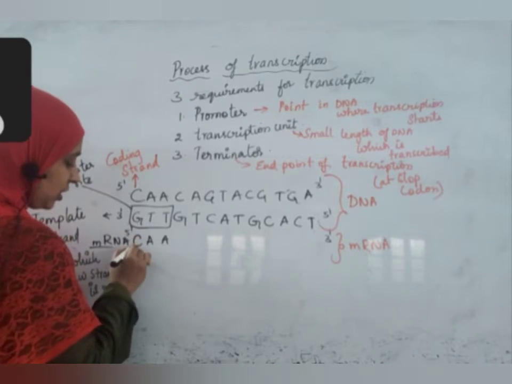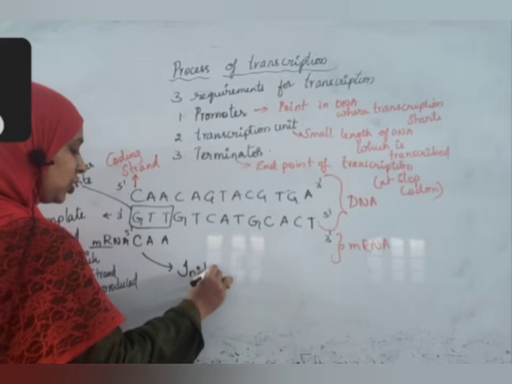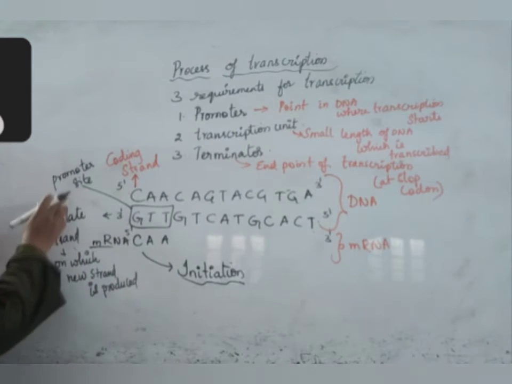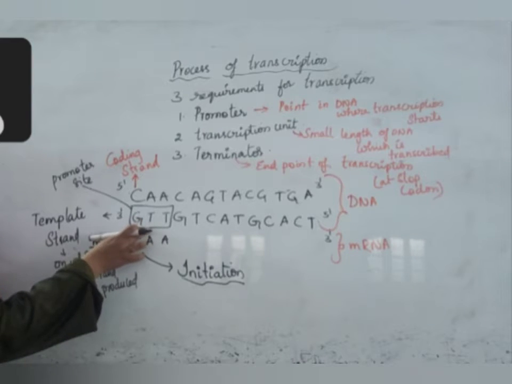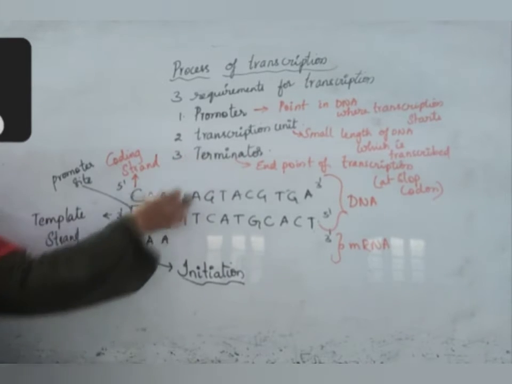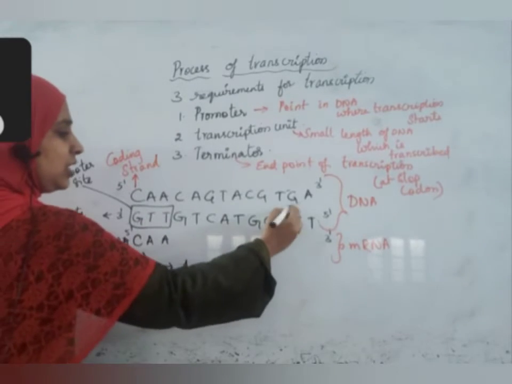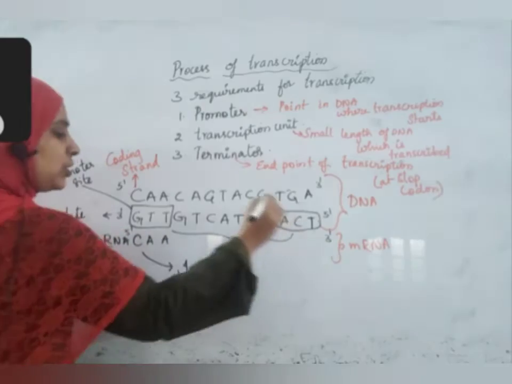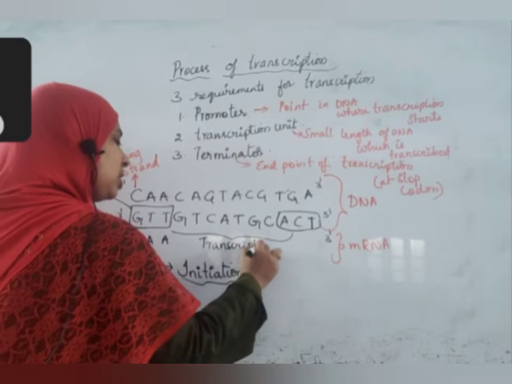When this process starts, this is called initiation. Once at the promoter site, initiation of RNA synthesis occurs. The promoter site is present in DNA. The terminator site also is located inside the DNA only. This is the terminator site. This is the promoter site. And this is the length, the transcription unit.